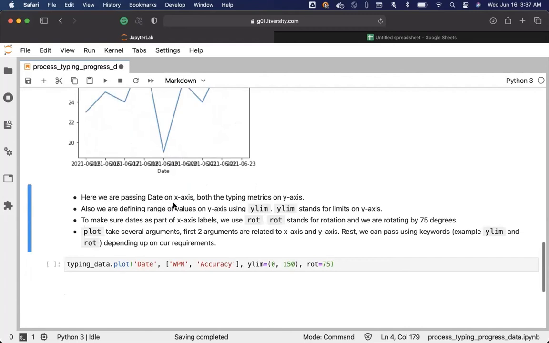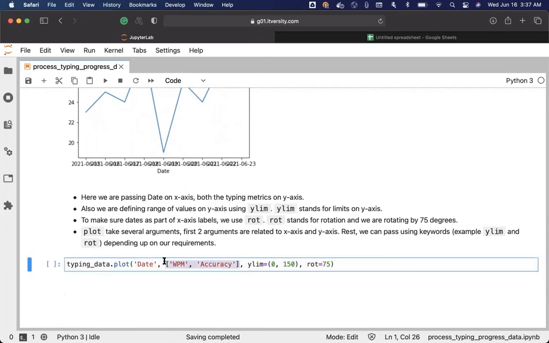Here we are passing date on x-axis, both the typing metrics on y-axis. So this is what we are trying to run, and we are trying to pass both the WPM and accuracy as part of the y-axis. As we have to pass multiple columns on y-axis, we have to pass it as a list, and date is being passed as part of the x-axis. Also, we are defining range of values on y-axis using ylim. Ylim stands for limits on y-axis.